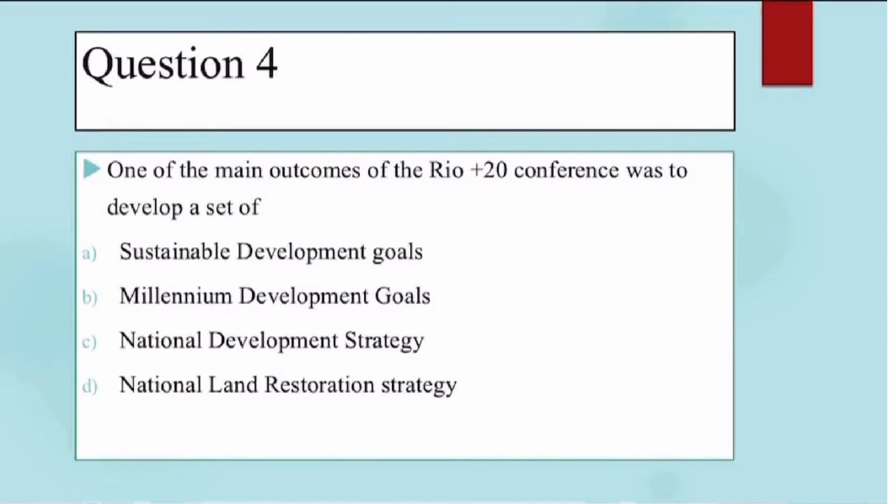Fourth question, one of the main outcomes of the Rio 20 conference was to develop a set of, options are given, Sustainable Development Goals, Millennium Development Goals, National Development Strategy, National Land Restoration Strategy. Objective of Rio 20 conference was to develop a set of sustainable development goals. It was focused on giving out clear and practical measures for sustainable development. Option A is the right answer.